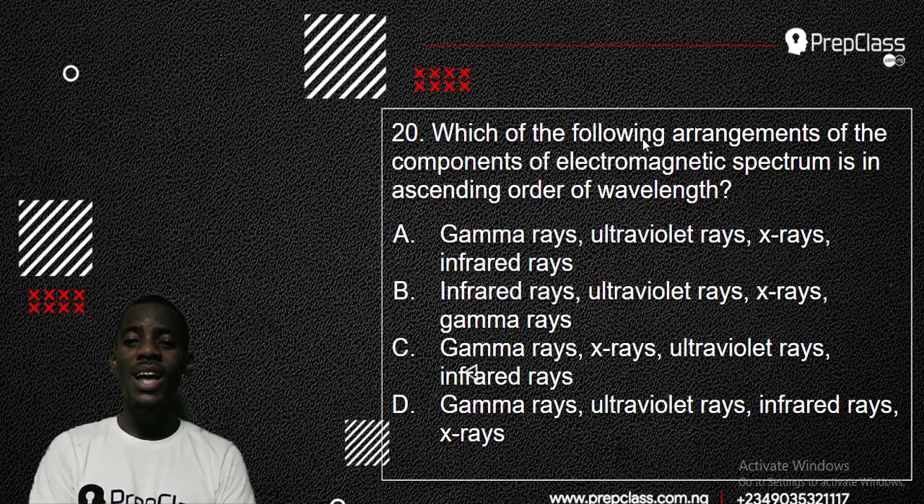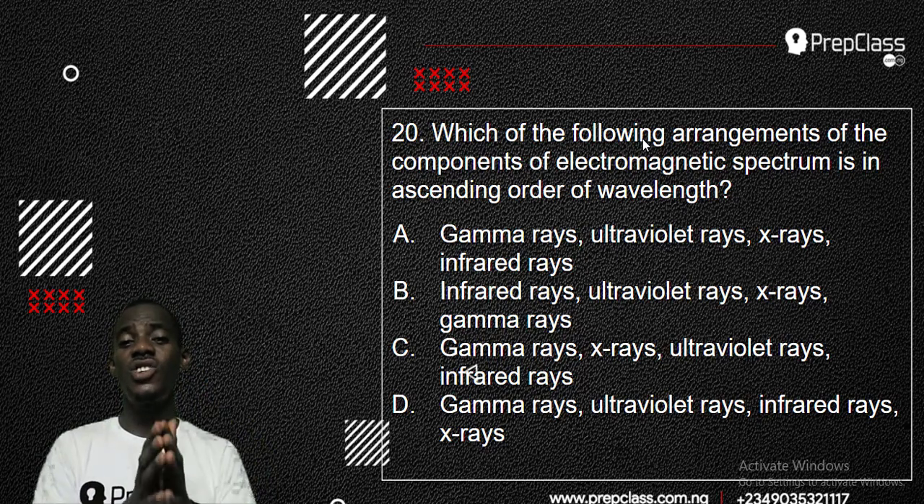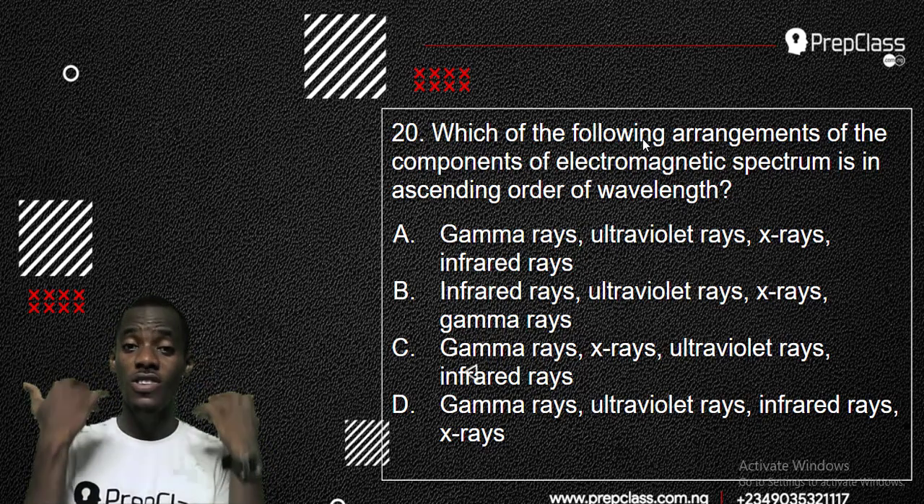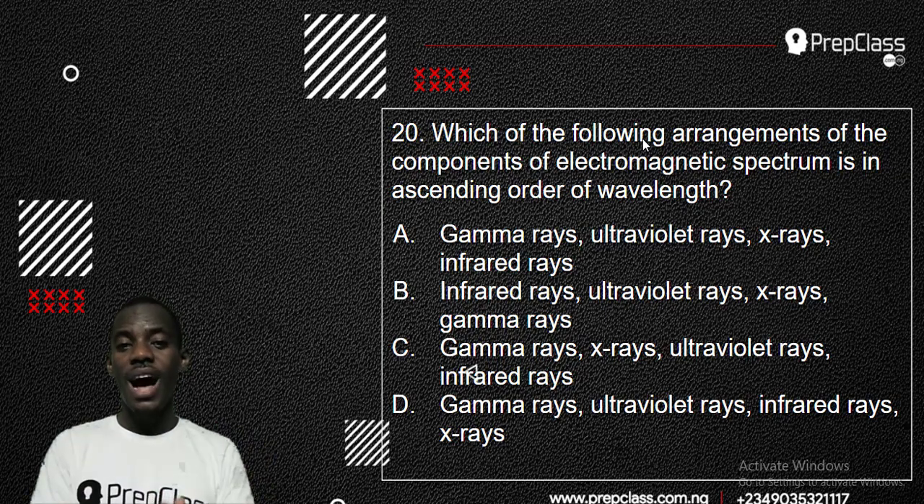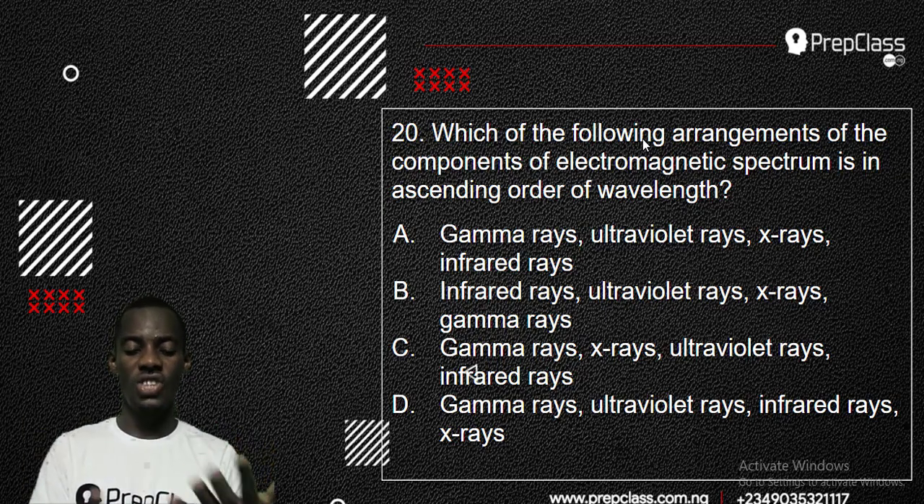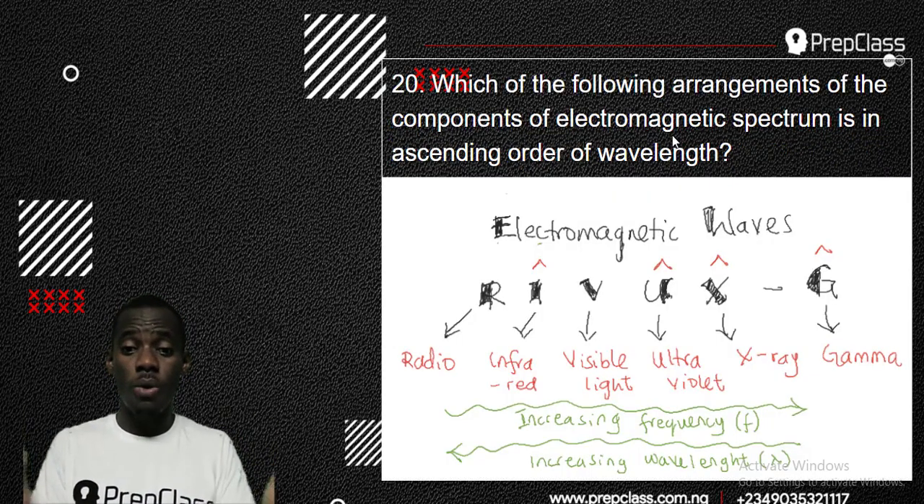We have: which of the following arrangements of the components of the electromagnetic spectrum is in ascending order of wavelength? Now, when you get the word electromagnetic, you should remember reverse G. Reverse G is just the formula that helps us remember all those guys under the electromagnetic wave. Let me show them to you. There are just 6 of them, the 6 major ones anyway.